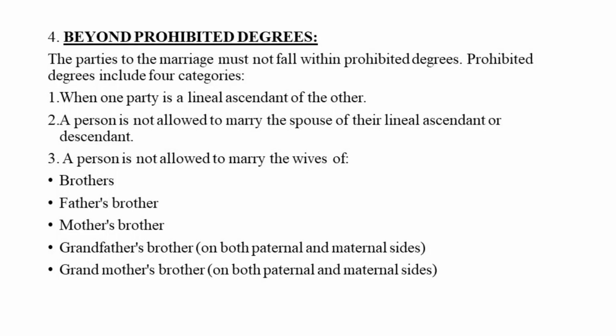And then prohibited degree is the last ground in essentials of valid marriage, and specifically talks about that you are not allowed to marry such and such persons. If one is a lineal ascendant, the wives of lineal ascendant and descendants, then children of two brothers, children of two sisters, children of brother and sister, it could be grandfather's brother, mother's brother, on both the sides, whether it is paternal or maternal, you are not allowed to marry these persons. And if at all you go for marriage with these persons, that marriage is void ab initio. That marriage is not allowed in the eyes of law.